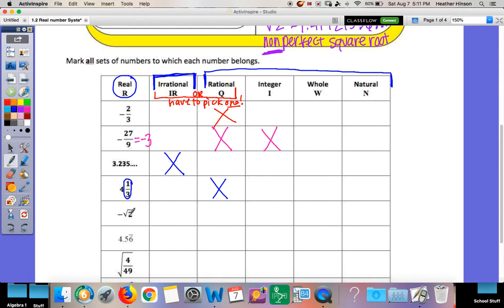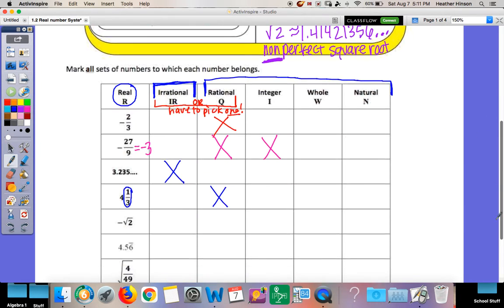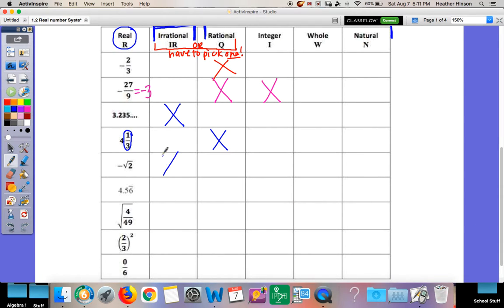Okay, negative square root of 2. Rational or irrational? Do I know the square root of 2? No. Remember, your non-perfect square roots, I actually gave you that example. Your non-perfect square roots that give us crazy decimals are irrational, because those decimals are never going to stop or repeat. So this is irrational. Remember, if I put irrational, I don't put anything else.